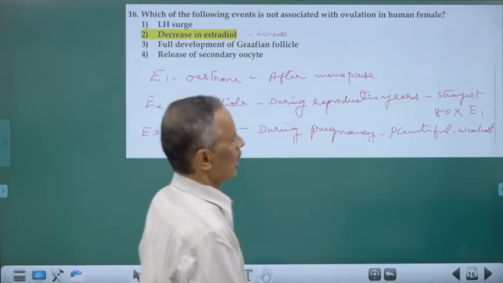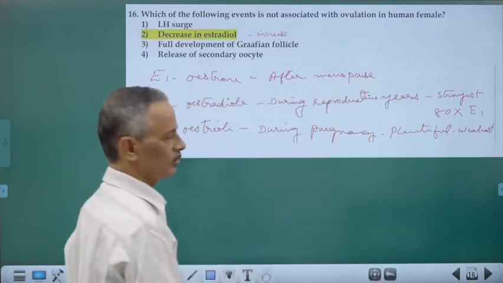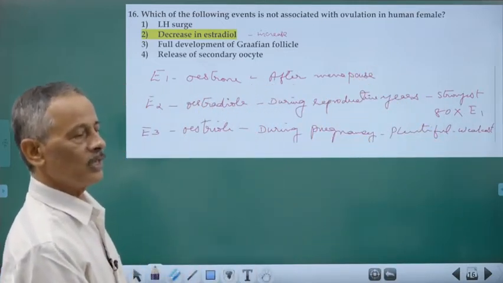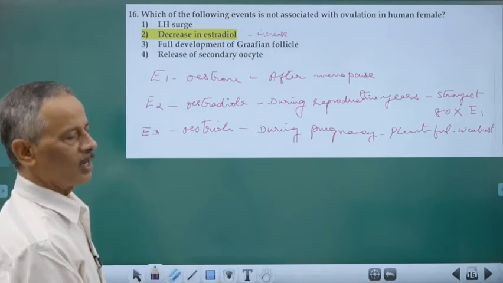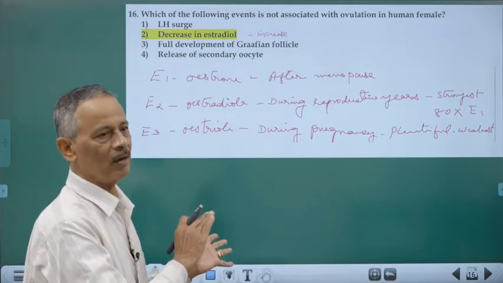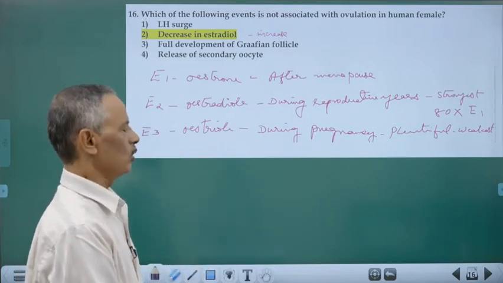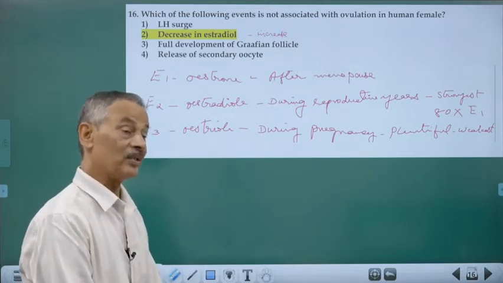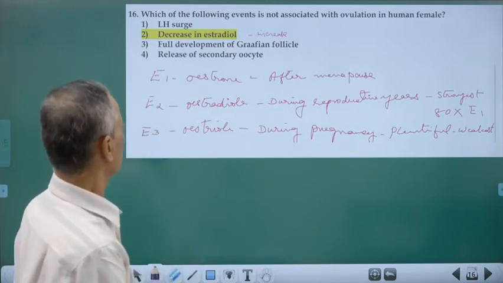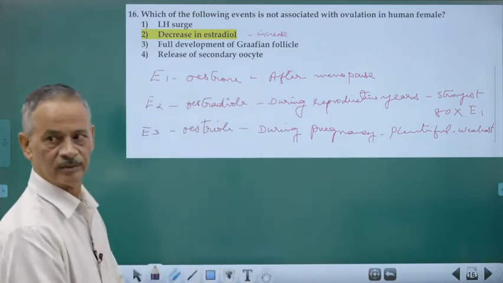It is almost 80 times stronger than estrone. That is during the reproductive years, that is, a girl between menarche and menopause. And the third one is estriol, which is produced by the placenta when a mother is pregnant. It is plentiful, and it is very weak.